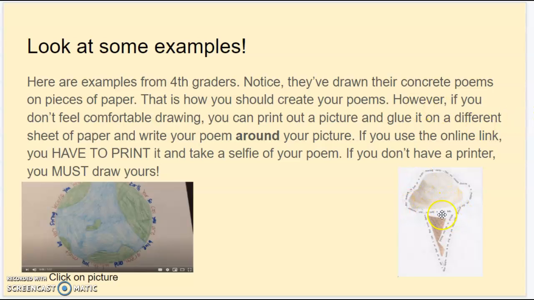Kind of like this ice cream example. Someone printed off a picture of an ice cream scoop and a cone and wrote their words describing ice cream around it. You can do that yourself. However, if you cannot print, you have to draw it.